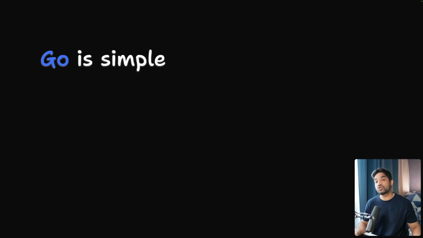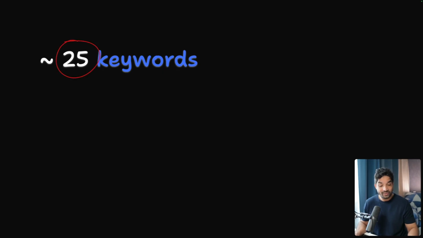Go is an extremely simple language. So for the context, Go was created in 2007 at Google. So it's Google's language. And if Google hasn't killed this language yet, this means there is something special about this language. This language is so simple that it has only about 25 keywords. And if you compare those with C++ about 90 keywords and Java about 50 keywords, Go has only 25 keywords.